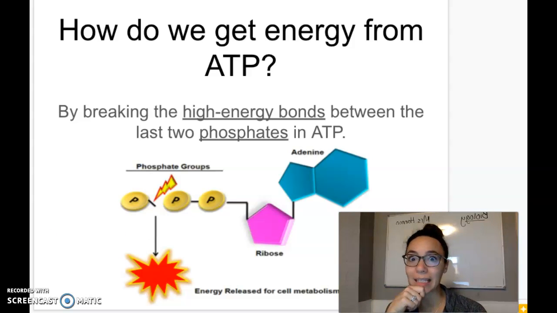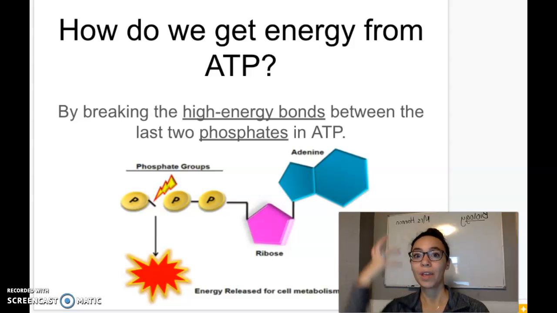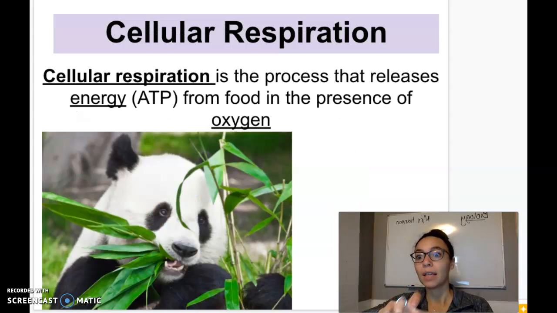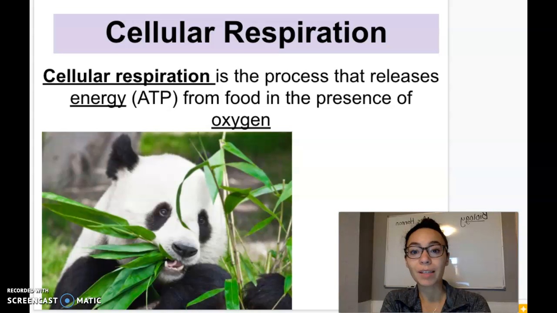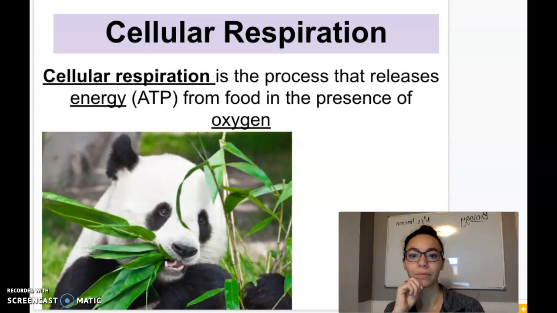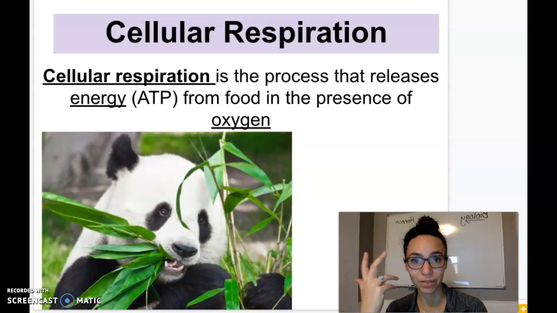Now, how do we make ATP? All right, so we know the plants store the energy as glucose, carbohydrates, and now how do we get it out? So what cells can do is something called cellular respiration. So this is the process that releases the energy from food in the presence of oxygen. So we're making ATP from that glucose molecule. Animals do this, plants do this, all life on Earth does this.